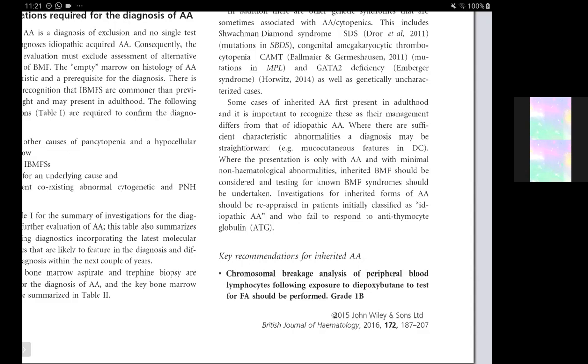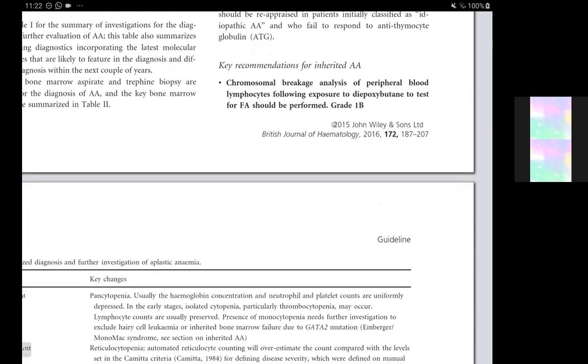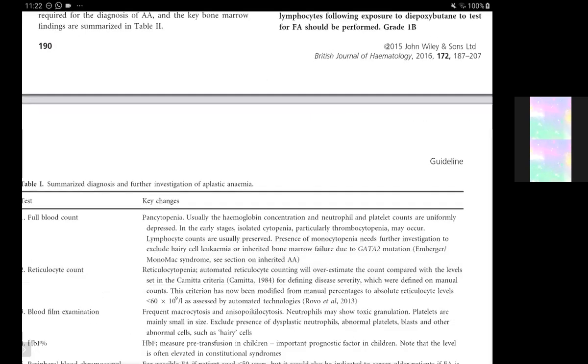But in older patients, once the baseline investigations for adult aplastic anemia have been done, they are classified as idiopathic and treated with anti-thymocyte globulin, and if they fail to respond, they can be investigated for inherited forms, looking for any congenital cause that is not responding to these immunosuppressive or immunomodulating therapies.